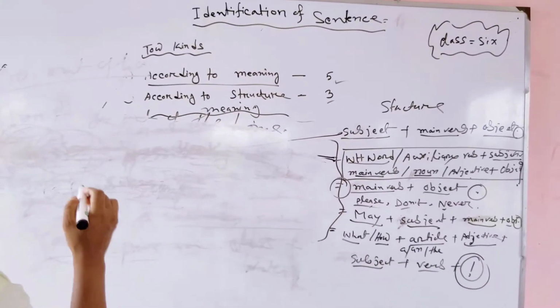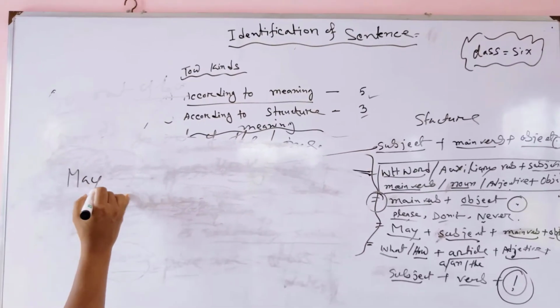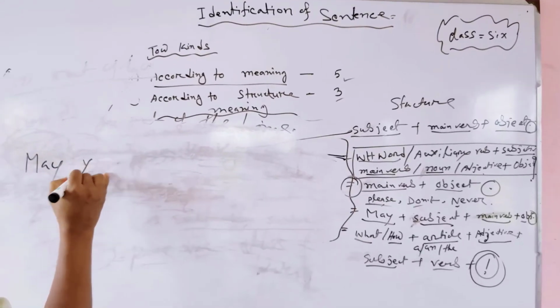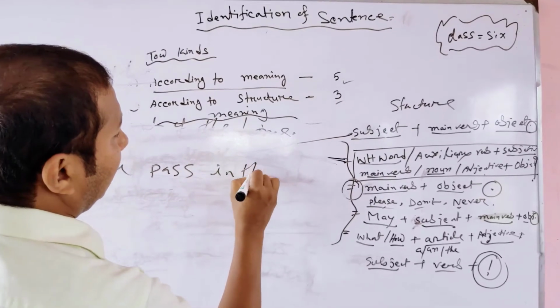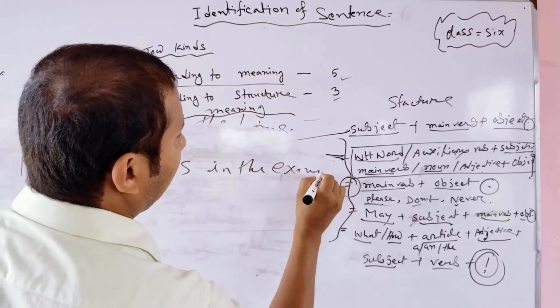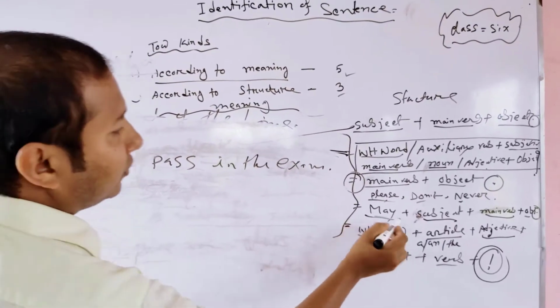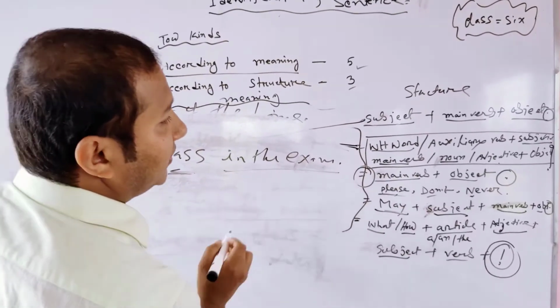And optative sentence. How can we identify an optative sentence? In an optative sentence we start with may and a subject. May you pass in the exam. First of all we see may, and subject and main verb, object.